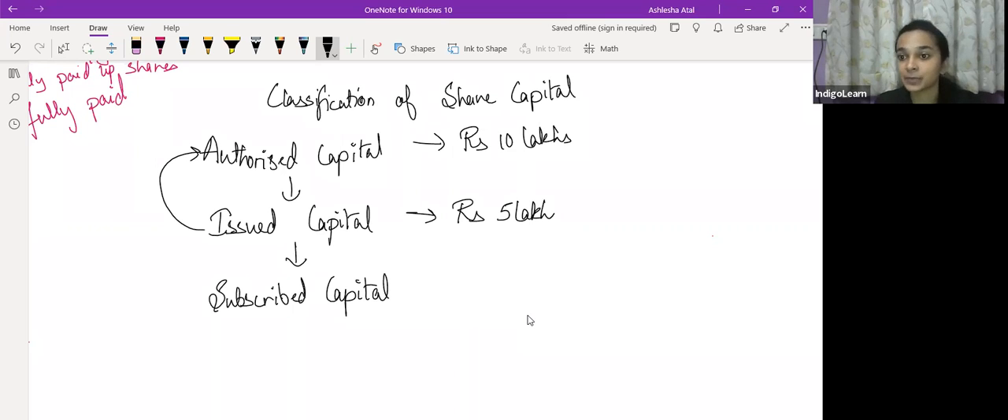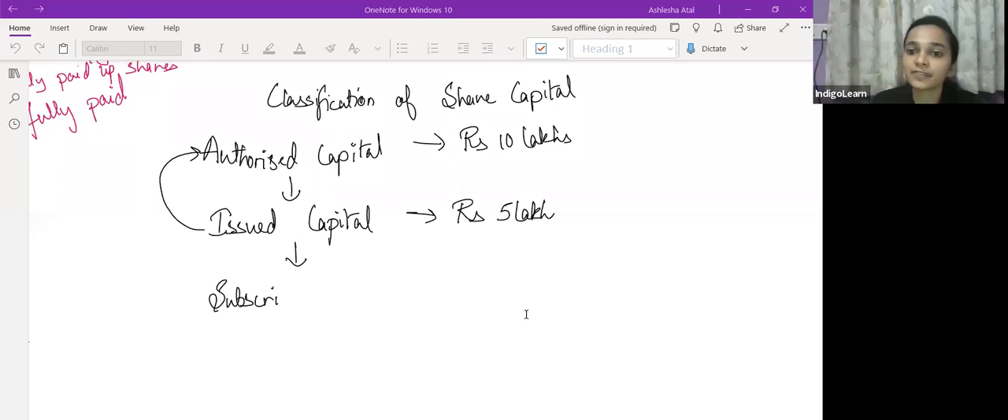Now, when we talk of subscribed capital is that part of issued capital which is subscribed by public. Now, the issue was made of 5 lakh. It is not necessary that पूरा का पूरा 5 lakh public subscribe कर लेगी. It is possible that the public would subscribe the entire amount, or it is possible that over subscription हो जाए. So whenever we are talking of subscription of capital of the company, क्या possibilities है इसमें? The possibilities are over subscription, full subscription और under subscription.